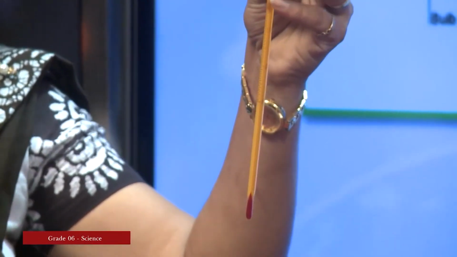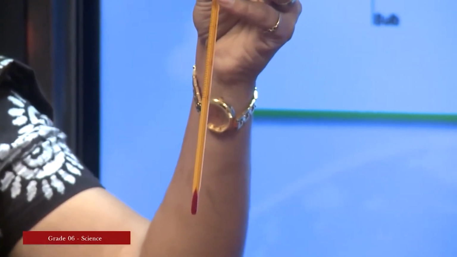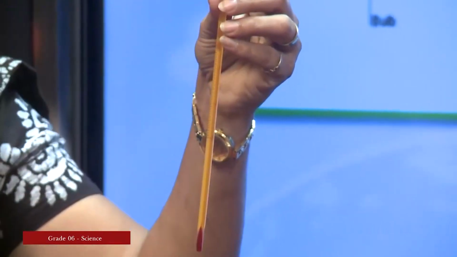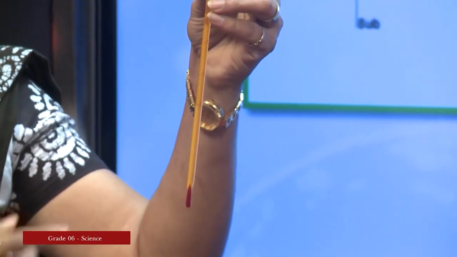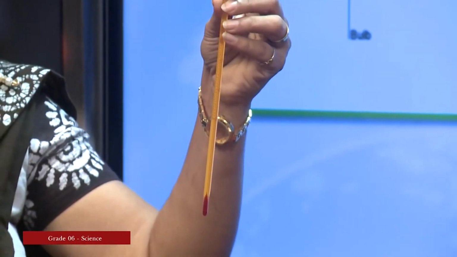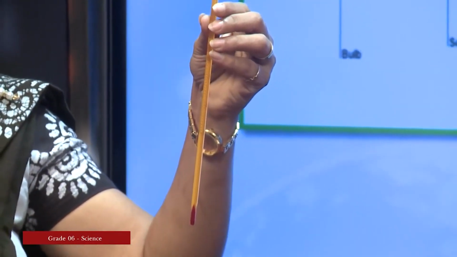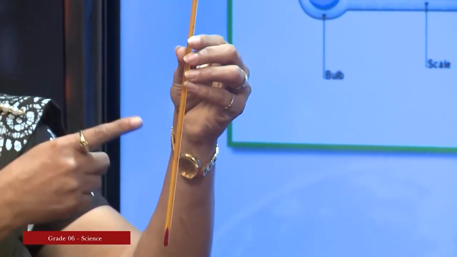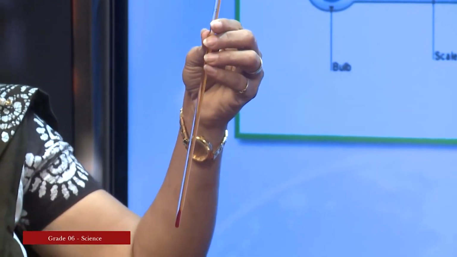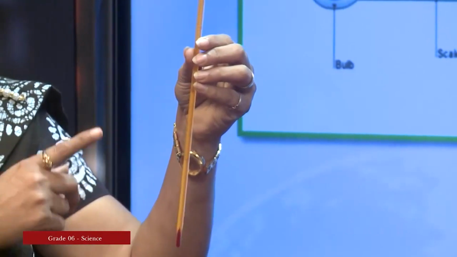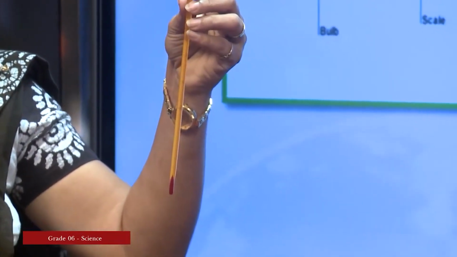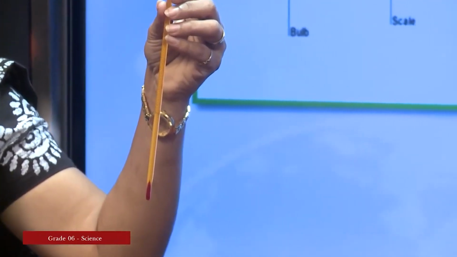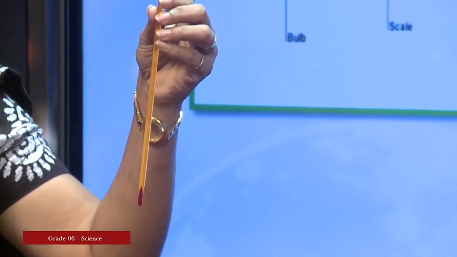Yes, alcohol is colored in red to get clear observations, right. When we use alcohol without coloring, we can't get clear observations. This thermometer is also made of glass and it is calibrated, and the liquid inside this thermometer is alcohol, right.